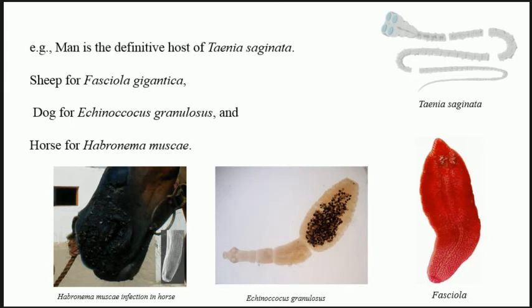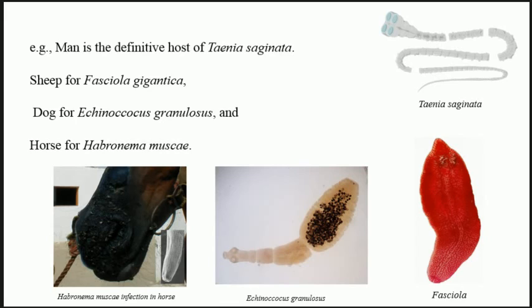For example, Taenia saginata or Taenia solium, that you know. Then sheep for Fasciola gigantica or Fasciola hepatica, that can be one of the examples. Then dog for Echinococcus, as you can see in the diagram. Then you can see the horse. Horse also may get infection due to Habronema muscae. So it is very important that you should know these examples.